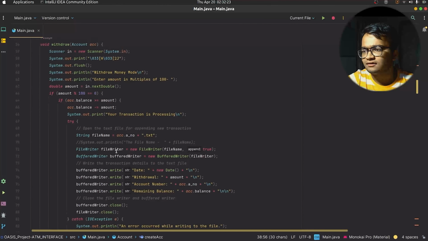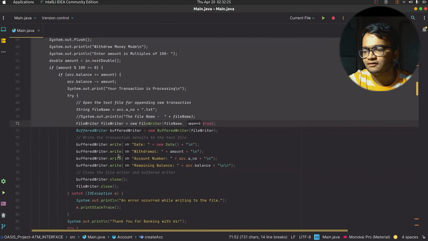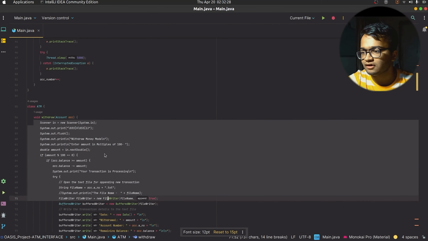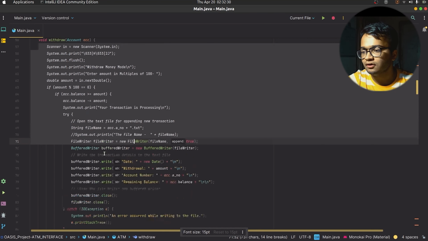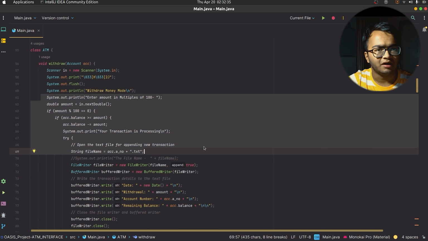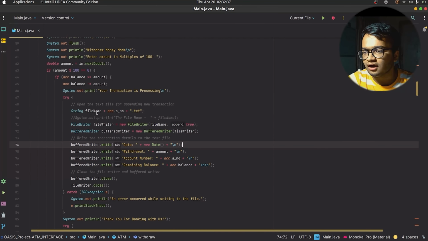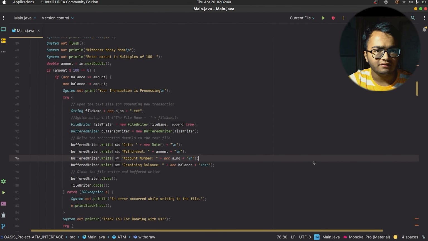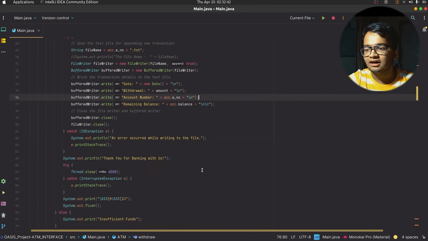Followed by this, we have the ATM class which has the withdraw function, as you can see over here. If I zoom out a bit, this is the withdraw function. It asks how much money, in multiples of 100, we want to withdraw, and then it searches for the account balance which is stored in the file. If the balance is enough to satisfy the withdraw amount, then the withdrawal will be done successfully. If not, then an error will be displayed. It will show insufficient balance, and it will also show the remaining balance every time a withdraw operation is performed.